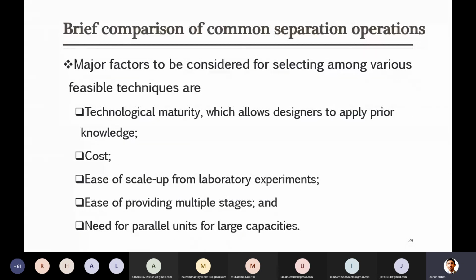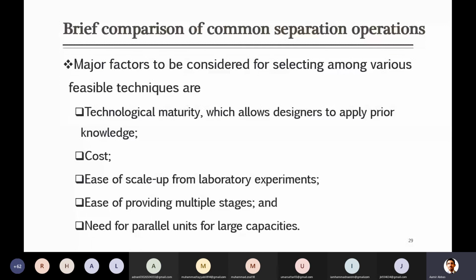At the same time you have to look at your flow rates or capacities. For example, I can do that separation with the help of a distillation column and have to install one large distillation column, but in liquid extraction I may need a number of stages, for example 10, for achieving the same purity or same separation. All these things are kept in mind when you are selecting some system. For any separation there can be a number of options. Then you have to list down which one is better for me, and on a long-term basis which one is more suitable.